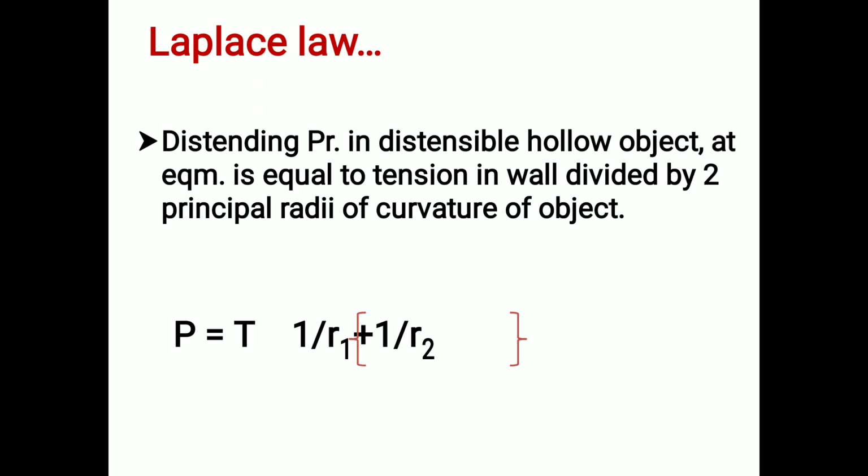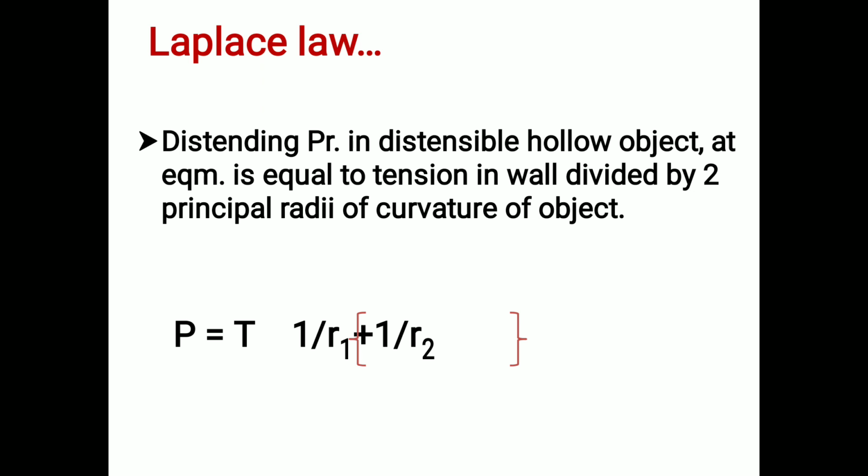It states that the distending pressure in a distensible hollow viscus is in equilibrium with the tension in the walls divided by the two principal radii of curvature of the viscus. So P is equal to 2T by R. That is the Laplace law.